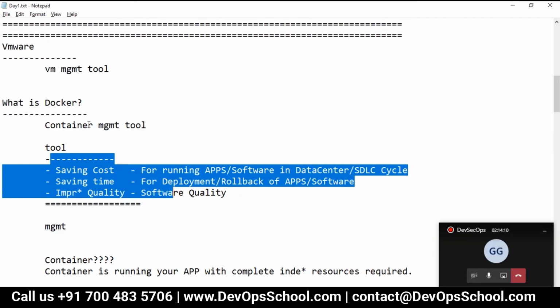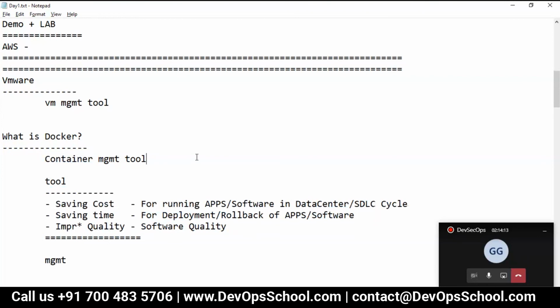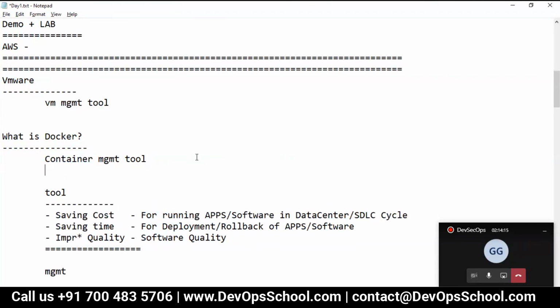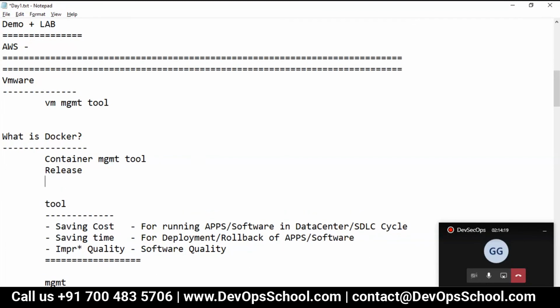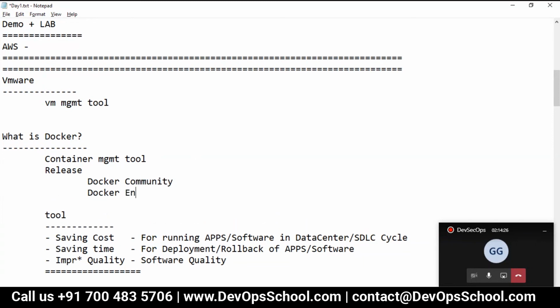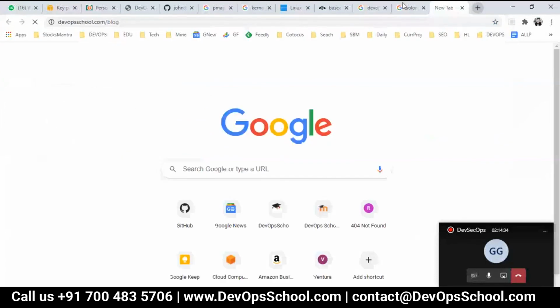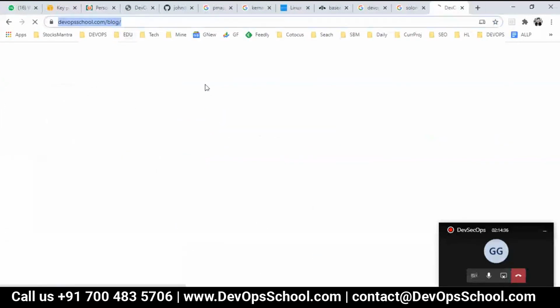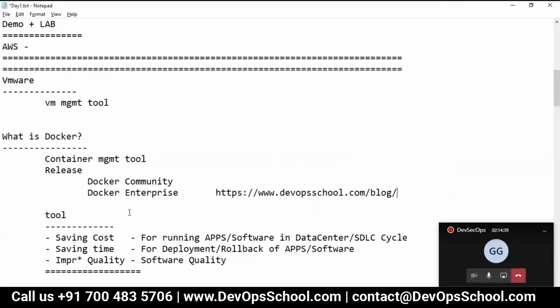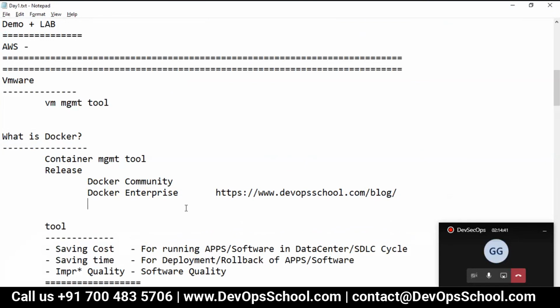So ultimately, Docker is a container management tool. It has two kinds of release. One is Docker community, which I'm teaching you right now. One is Docker enterprise. Now, what is the difference between Docker community and Docker enterprise? I will request you to search this topic. All of my blogs, you can find at this place. You can read them during offline hours.